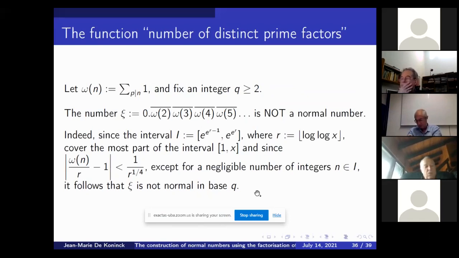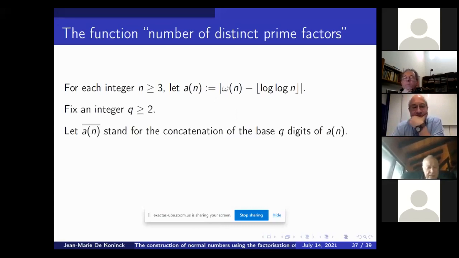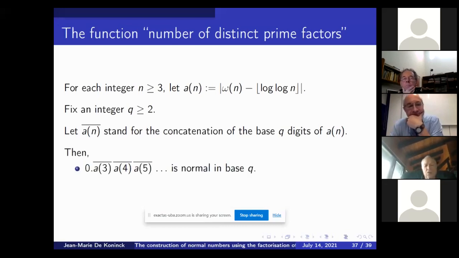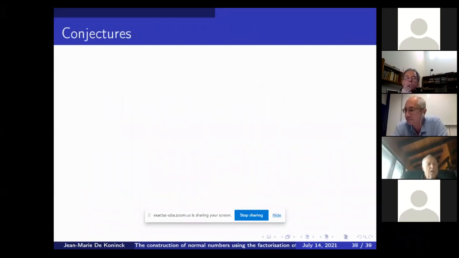So that means we don't have a normal number, because every value of omega of n should occur essentially the same number of times. But what we do is we consider how far it is from its normal order. So we consider this function a of n to be omega of n minus log log n. And this way, by concatenating the a of n's, we create a normal number, and we have the same type of results for shifted primes. Okay, I've finished with this very rapidly.